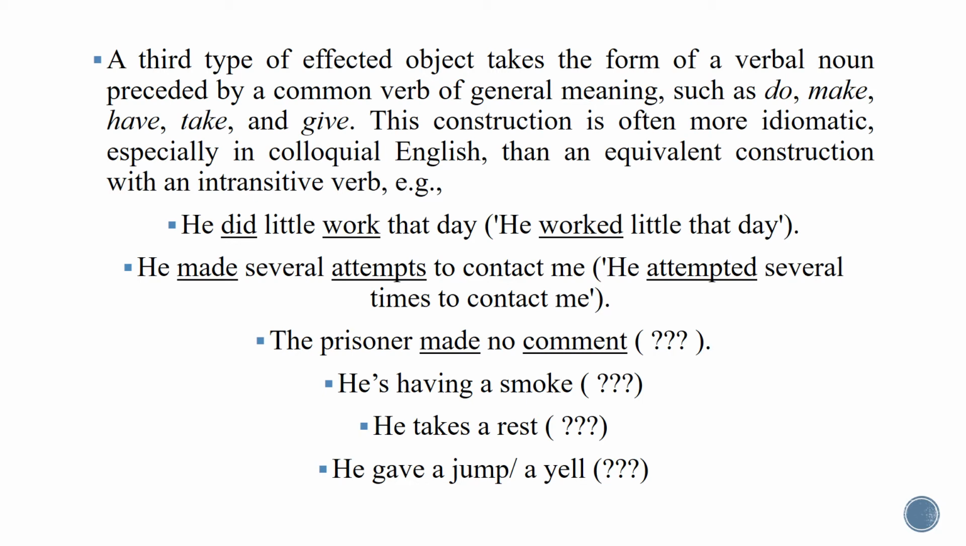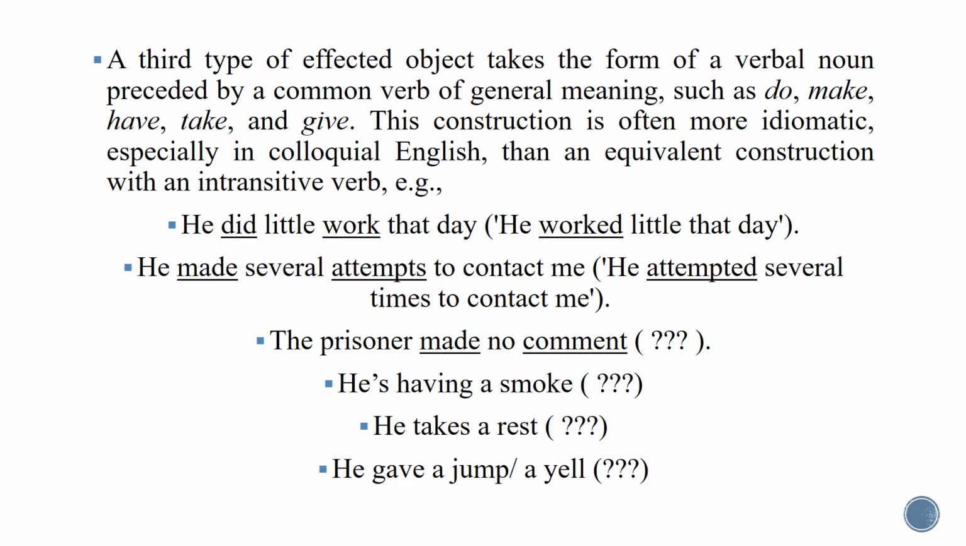We have other examples like the prisoner made no comment, he's having a smoke, he takes a rest, and he gave a jump or a yell. Now you see that in front of the last four sentences, I put two brackets, and between them you can find question marks, which means that here I need you now to write the form of the sentence in formal English. What do you think? It is going to be in which way? So this is your job, please.